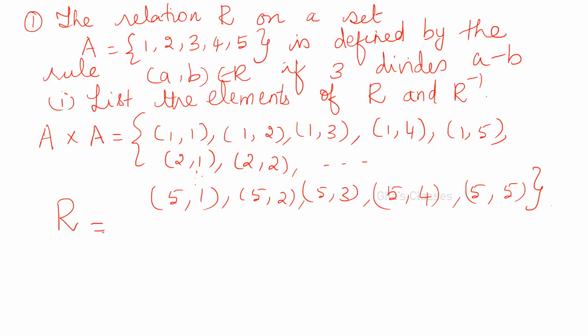So this is our A cross A, from which we are going to choose the elements of R. We are going to find a subset of A cross A which satisfies our condition. What is the condition? If 3 divides a minus b, then we say that a is related to b. Please listen carefully when I'm explaining. R is always a subset of A cross A. A cross A is the Cartesian product, and a relation is always a subset of the Cartesian product.